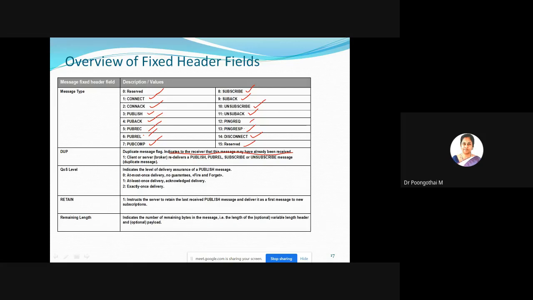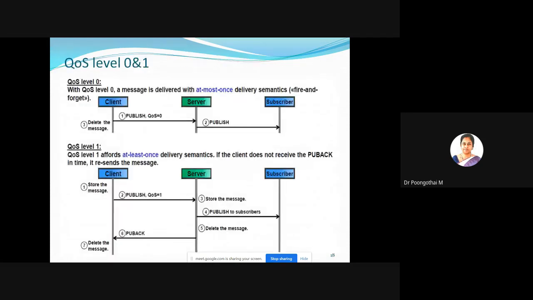So we have 3 levels: level 0, level 1 and level 2. Quality of service level 0 specifies at most once, that is, only once without requiring an acknowledgement. This is also called fire and forget.